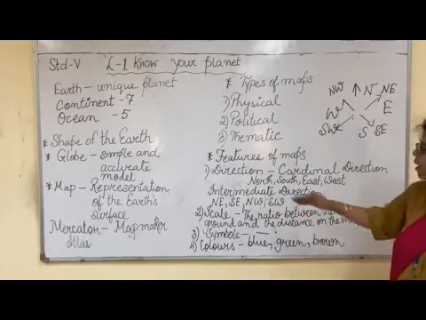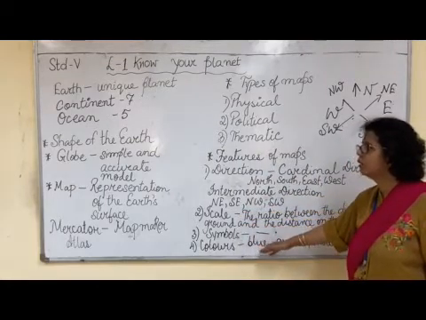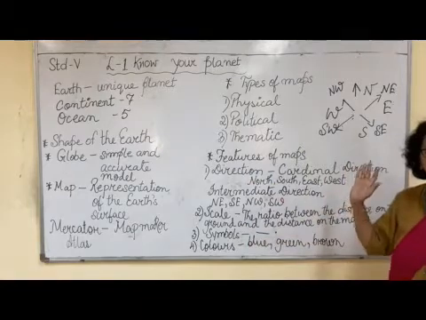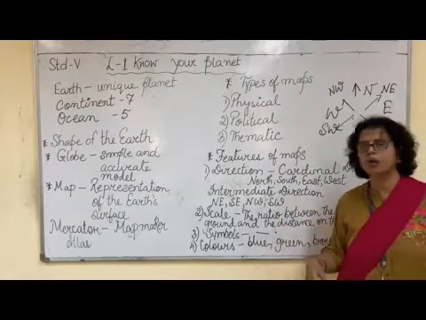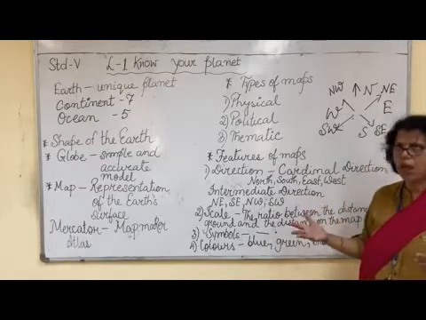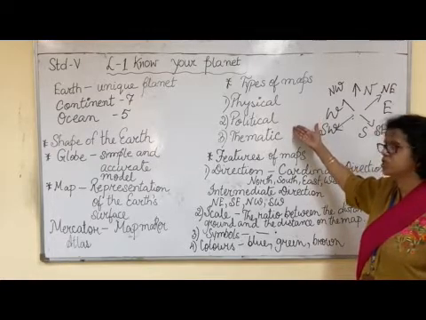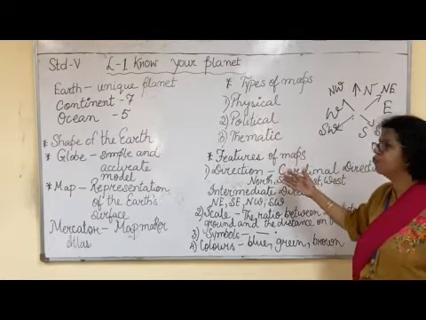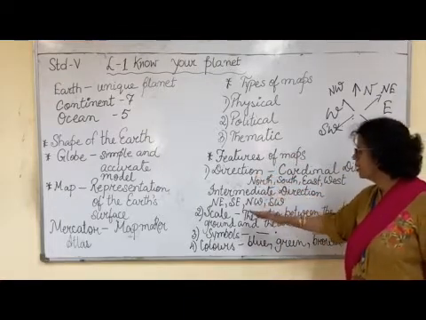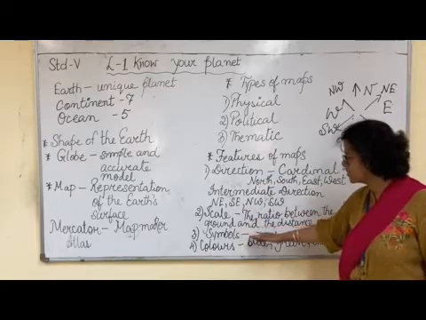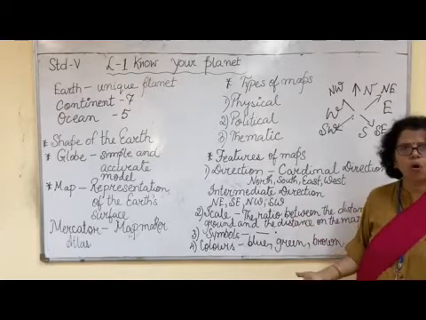What are they, children? Direction, then the scale, then the symbol and the colors. So you have understood what a map is. A map is the representation of the Earth's surface, and maps are of 3 types: physical, political and thematic. And there are 4 features of a map: direction, scale, symbol and color. And a globe is the model of the Earth.